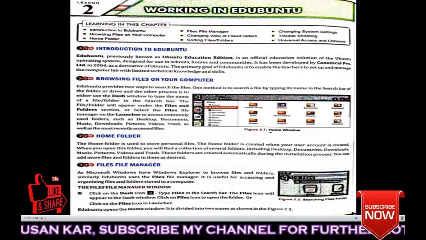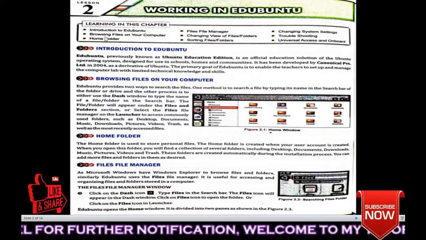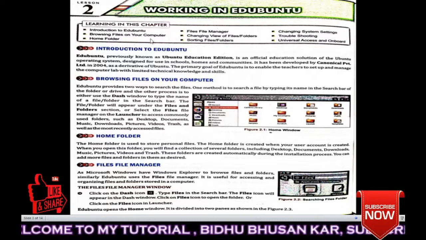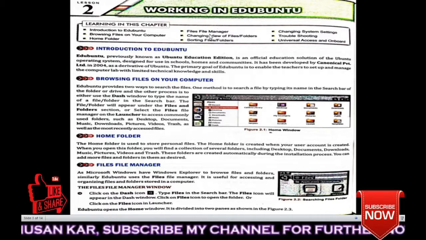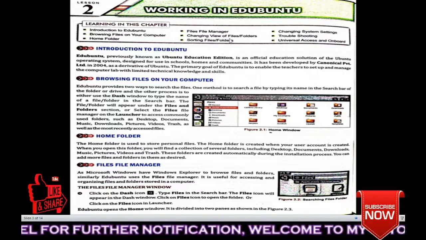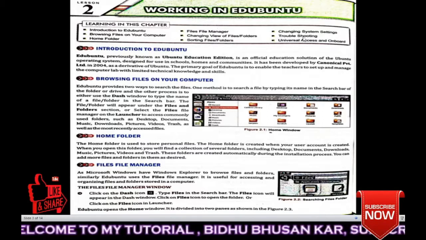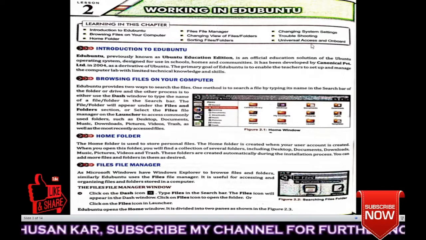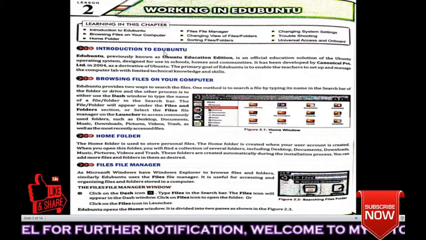Learning in this chapter means what are the things we learn in this chapter? Introduction to Ubuntu, browsing files on your computer, home folder, files, file manager, changing view of files or folders, sorting files or folders, changing system setting, troubleshooting, universal access, and onboard. So let's start. Introduction to Ubuntu.